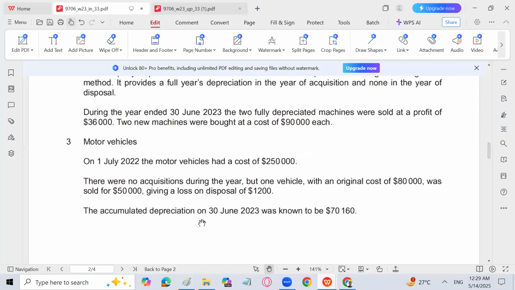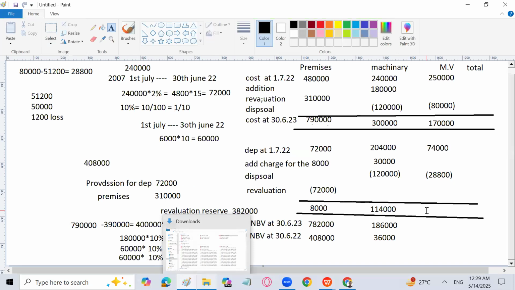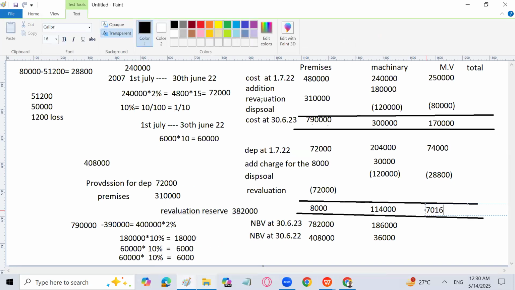Now the accumulated depreciation on 30th June was known to be 70,160. So we have already calculated the accumulated depreciation over here, that is 70,160. So we have the depreciation of 70,160 at the end, and now we can take the difference by going in reverse: 70,160 plus 28,800 minus 74,000. So we will have 24,960. We can take the balancing figure over here, 24,960, easily, and we can calculate the depreciation also. That's not a big deal. But first, let's just take the balancing figure because time is short.